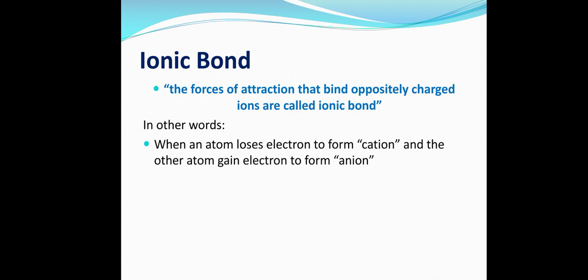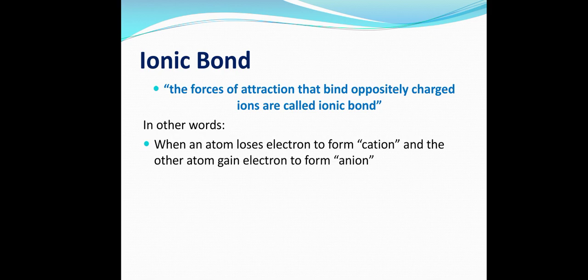The force of attraction because of charges is called the electrostatic force of attraction. We have done this in chapter number 2 in the Rutherford atomic models topic. You remember that? So in other words, when an atom loses an electron, you have done the definition of cation, it becomes a cation.